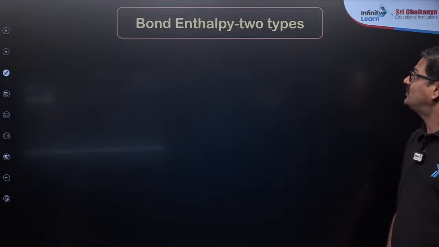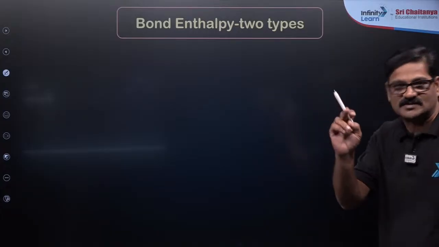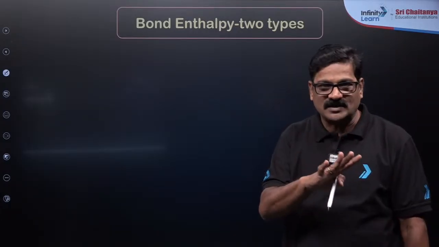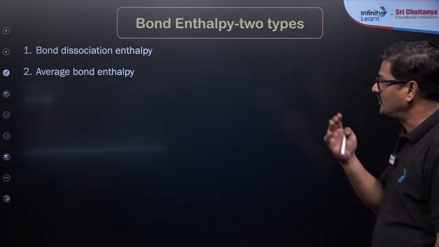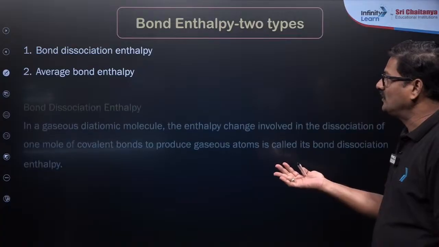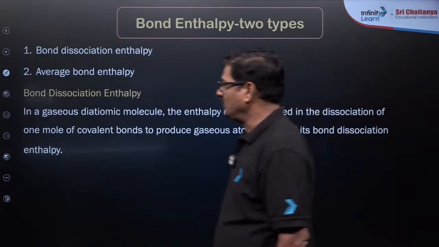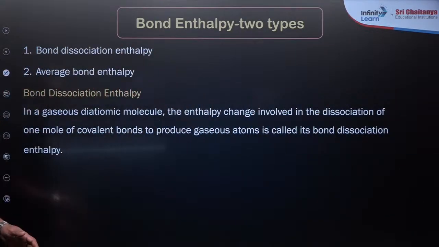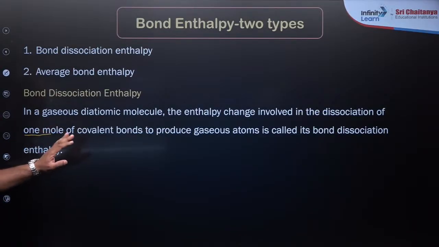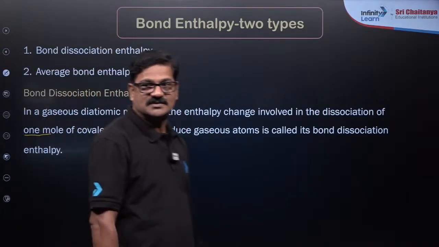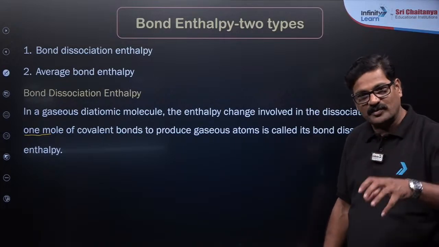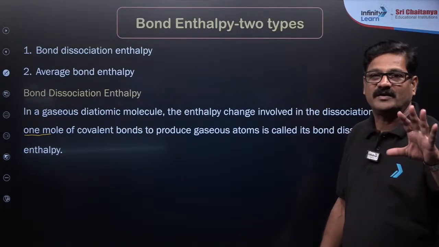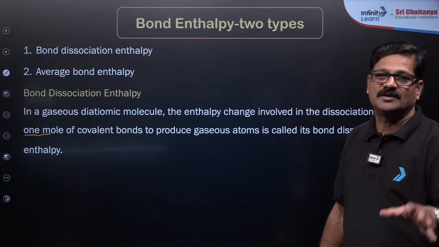And bond enthalpy, there are two types you can say. It is a diatomic or polyatomic gas. The two types are bond dissociation enthalpy and average bond enthalpy. Bond dissociation enthalpy in a gaseous diatomic molecule is the enthalpy change involved in dissociation of 1 mole of covalent bonds to produce its constituent gaseous atoms. So you are breaking 1 mole of a bond of a type, and that is called bond dissociation enthalpy.